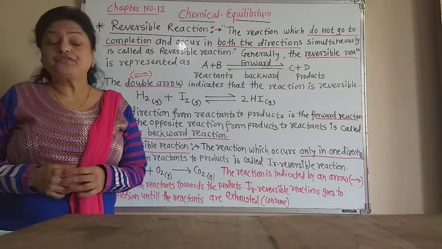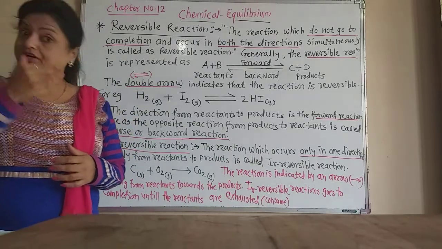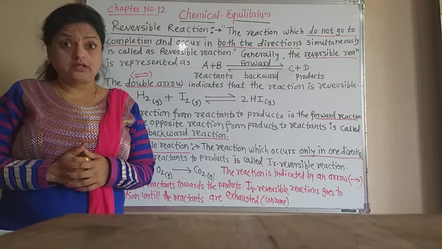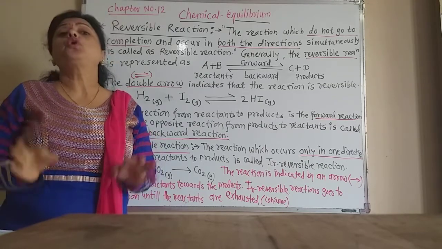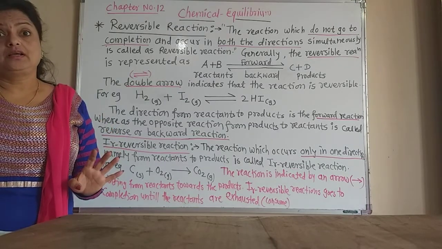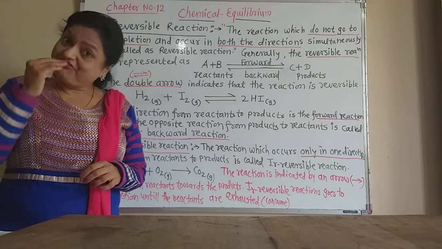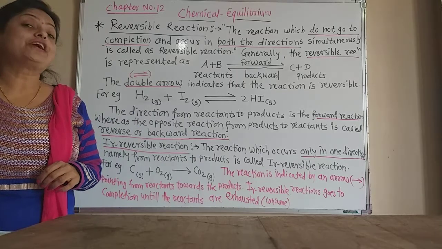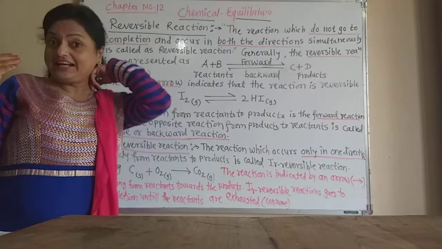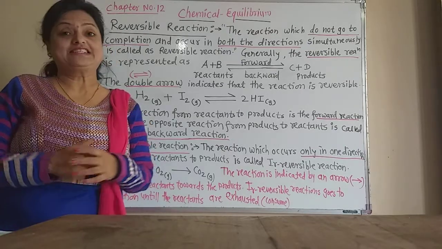Now the reactions which can proceed in both directions, that is from reactant to products and again after some time from product to reactants. That means these reactions do not go to completion, but an equilibrium stage comes in these reactions when the rate of the forward reaction, that is from reactant to product, and the rate of the backward reaction, that is from product to reactant, become equal.